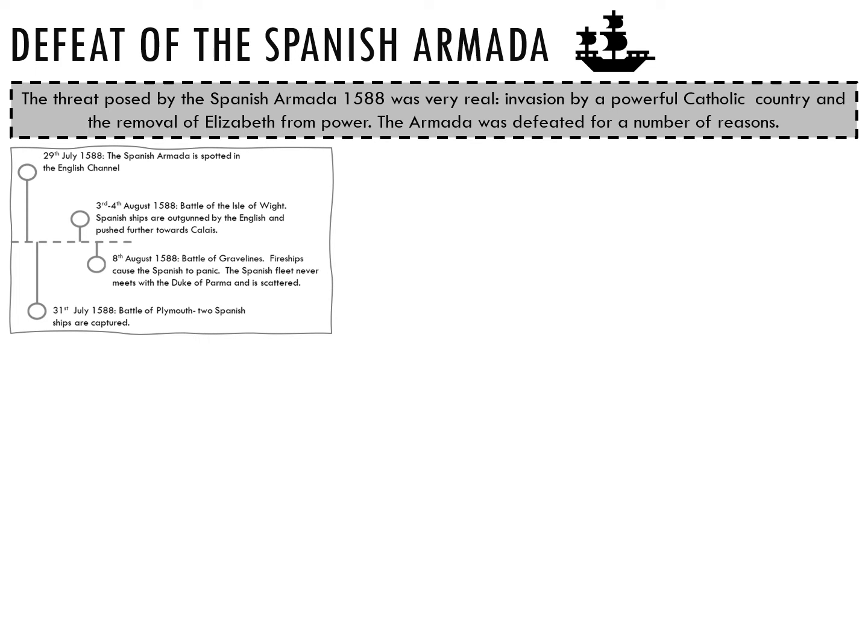So what actually happened? On the 29th of July, the English spotted the Armada sailing up the English Channel. On the 31st of July, there was the Battle of Plymouth, where 2 Spanish ships were captured. Following this, on the 3rd and 4th of August, there was the Battle of the Isle of Wight, and Spanish ships were outgunned by the English and forced to move further up the Channel towards Calais. And on the 8th of August, we have the Battle of Gravelines, and 5 ships caused the Spanish to panic. The Spanish fleet never linked up with the Duke of Parma and was scattered.